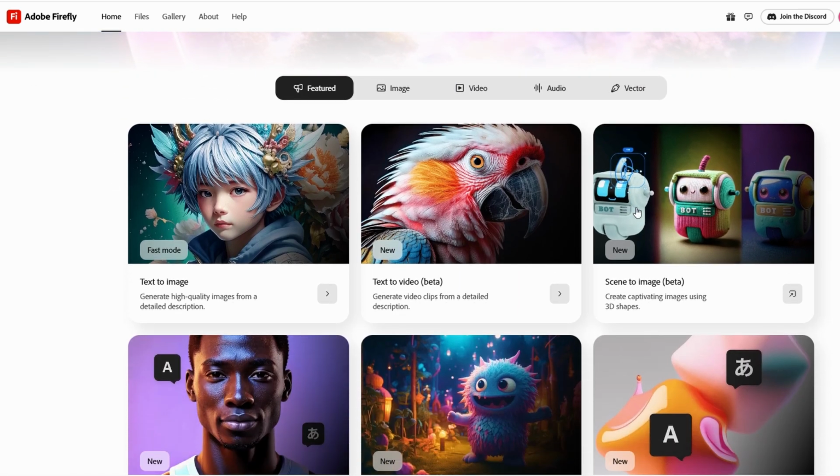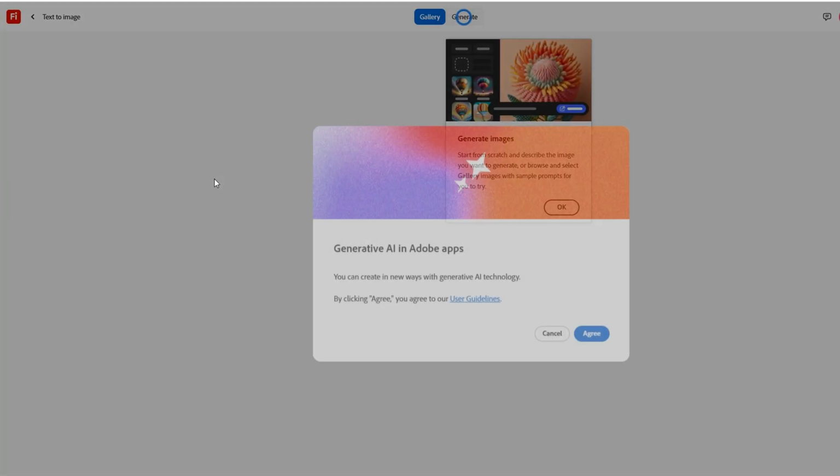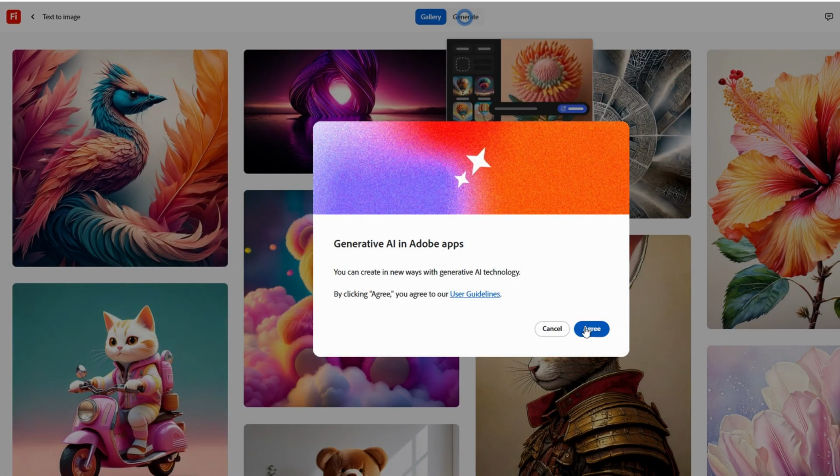Firefly operates by transforming a text description into a visual image, using advanced AI technology. This process is known as text-to-image generation, where you simply describe the image you want, and Firefly brings it to life. The beauty of this system lies in its versatility.